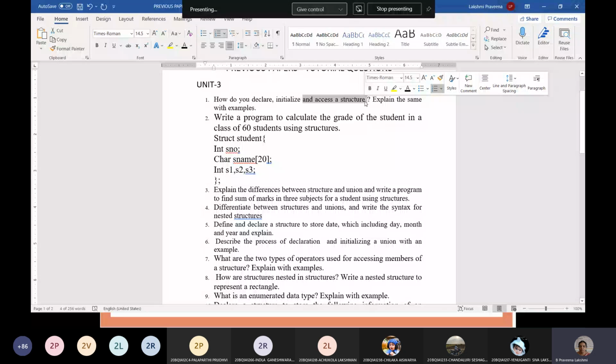So this you need to write as theory. Okay, how to do it is written as theory. Then you can write a program as an example. You need to write a program as an example for this.